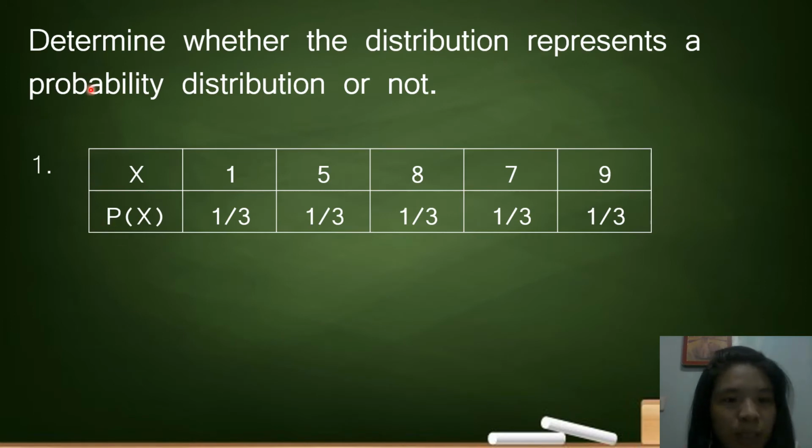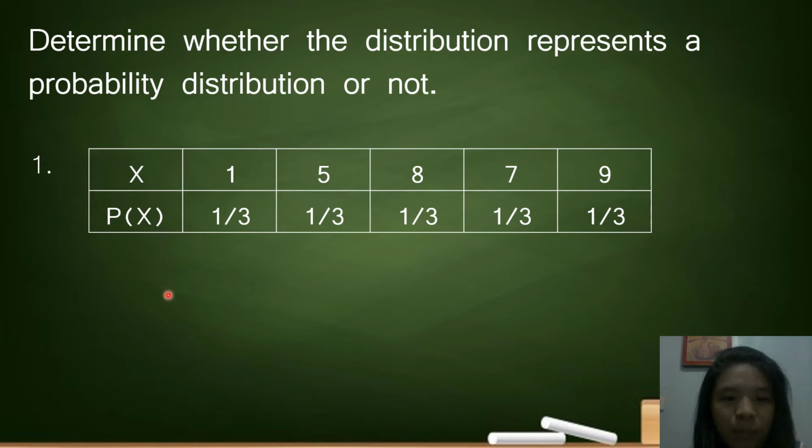So before we proceed, let us first have a short activity. We determine whether the distribution represents a probability distribution or not. So the first one, the table: x is equal to 1, its probability value is 1/3. X is equal to 5, its probability value is 1/3. X is equal to 8, 7, and 9, its probability values are all 1/3. Does it satisfy the first property wherein p of x should be between or equal to 0 and 1? Yes, so it satisfies the first property.